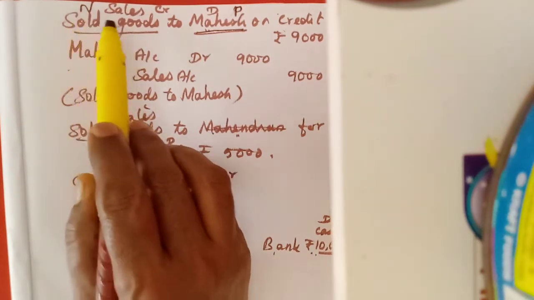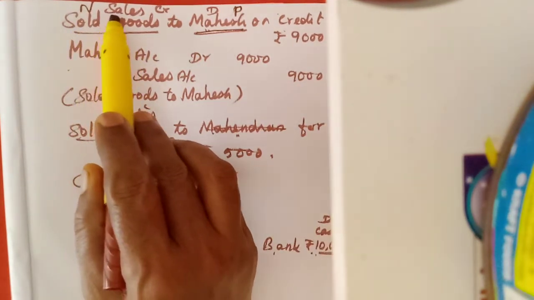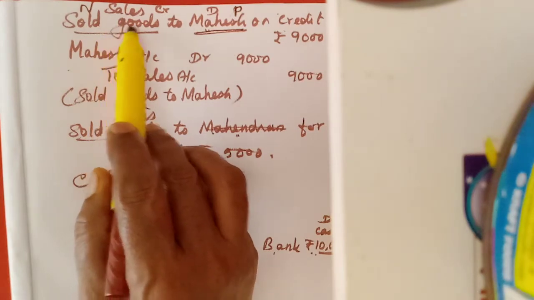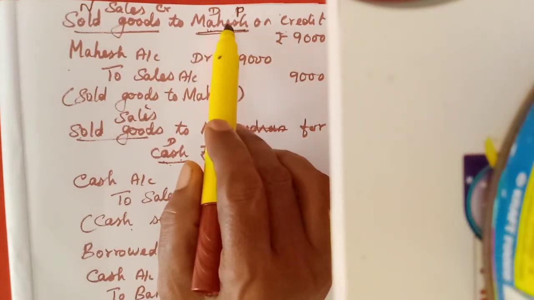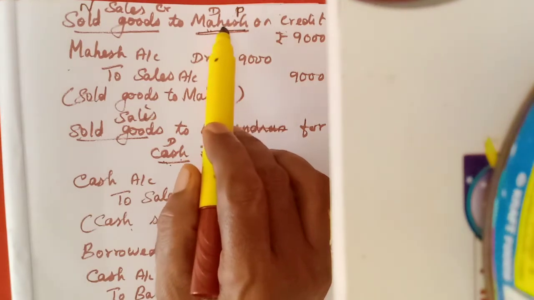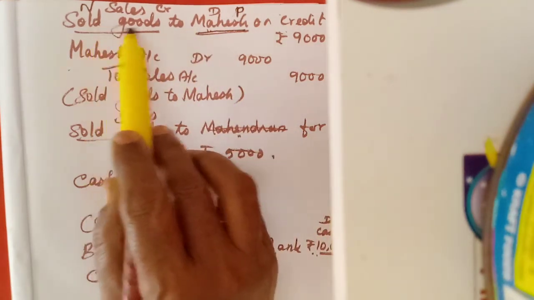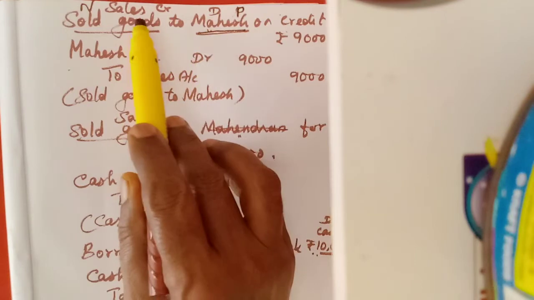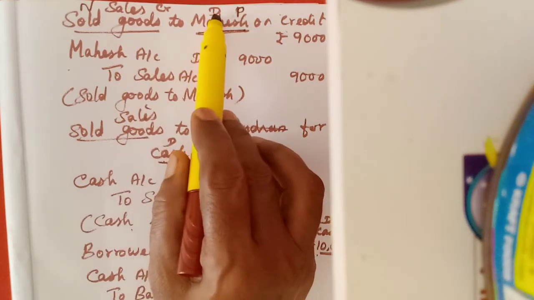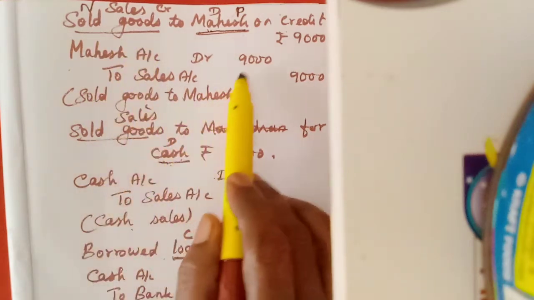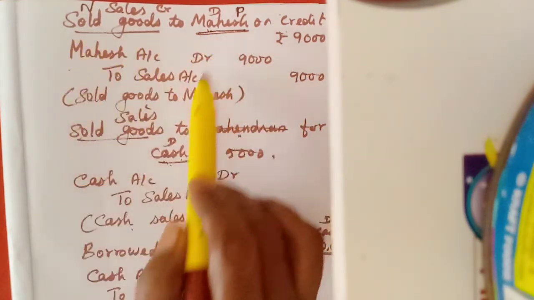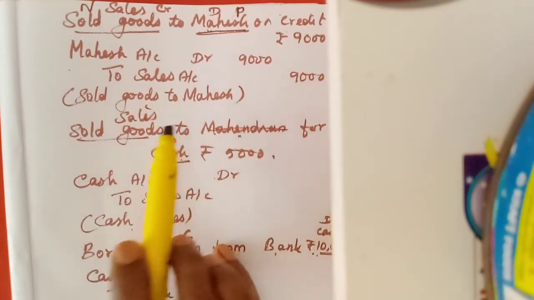Now we should see what is the rule of accounting. For nominal account, what is the rule? Credit all income and gains. So it is an income, so we should credit. Then Mahesh, personal account. So debit the receiver, credit the giver. Here we sold goods to Mahesh, so Mahesh is receiving these goods. So we should debit. So Mahesh account debtor to sales account 9,000. Sold goods to Mahesh. On credit also you can write, no problem.